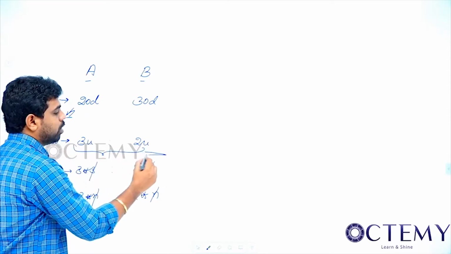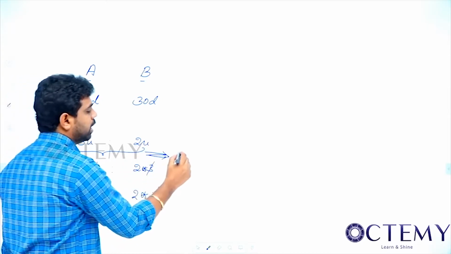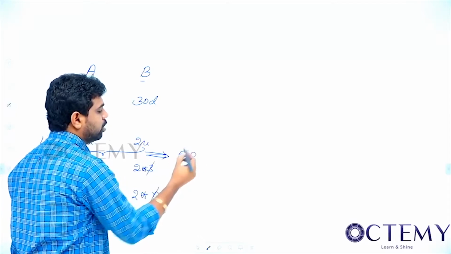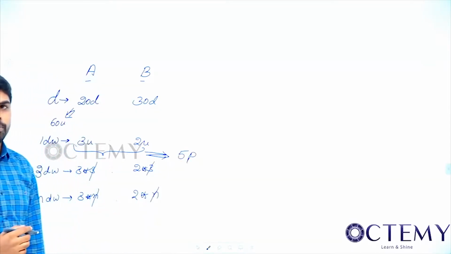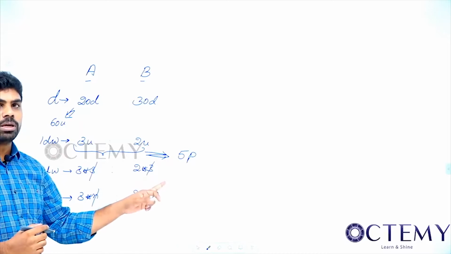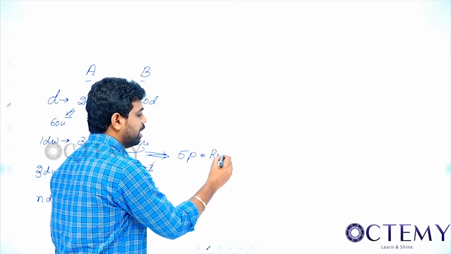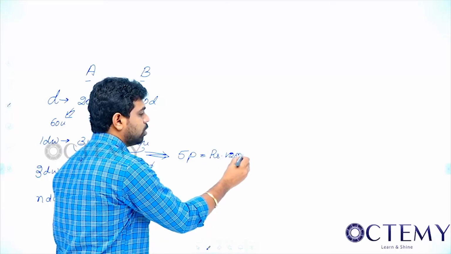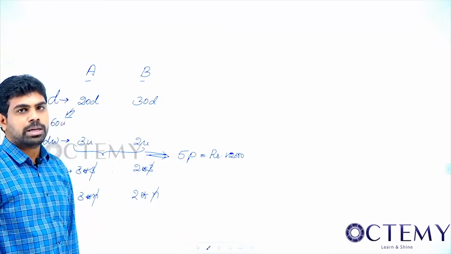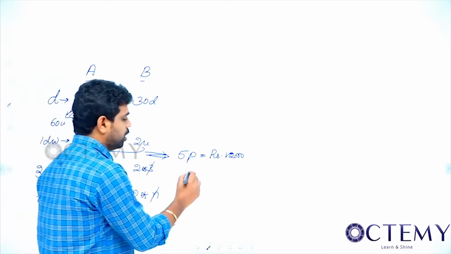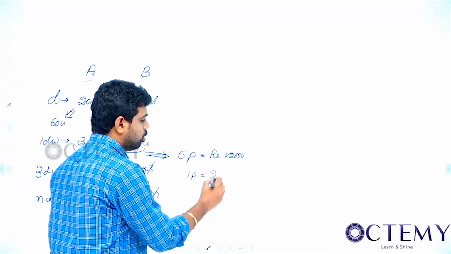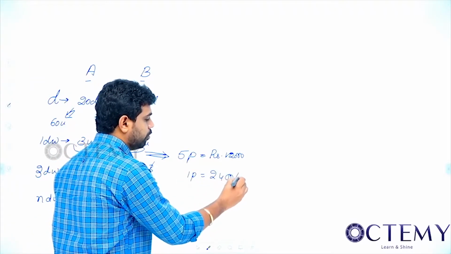So from now, I will take 1 day work and take the ratio of work done. Then 5 parts, they are going to divide the total work into 5 parts. For these 5 parts they are being paid 12,000. From this, 1 part equals how much? 2,400.